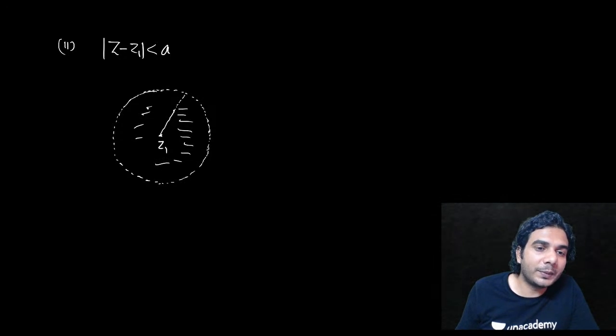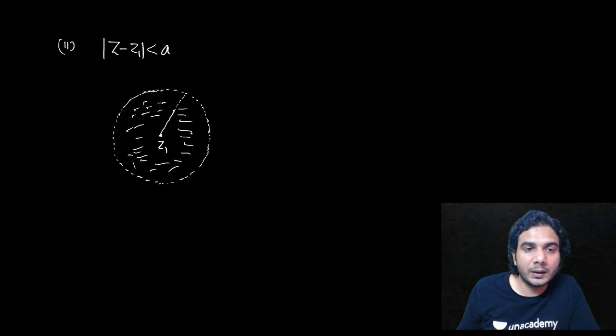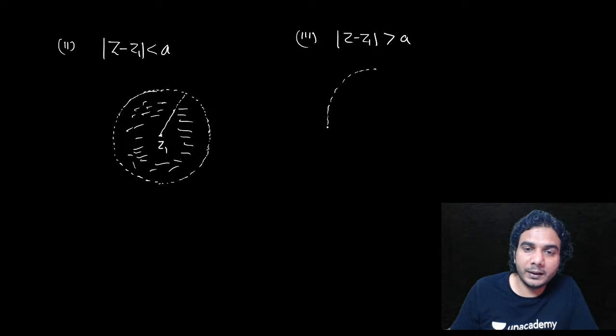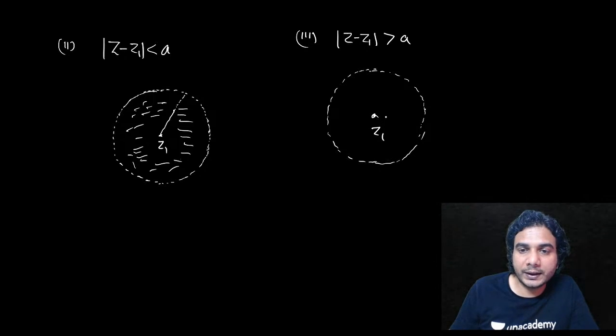Okay, so this inequation represents the interior of the circle. And if I reverse the inequality, if I write mod of Z minus Z1 is more than A, then obviously that will be the exterior of the circle. Now, the distance of Z from Z1 is more than A, so that means it is outside the circle.